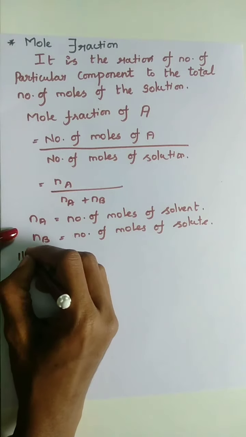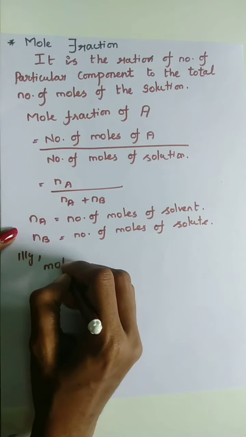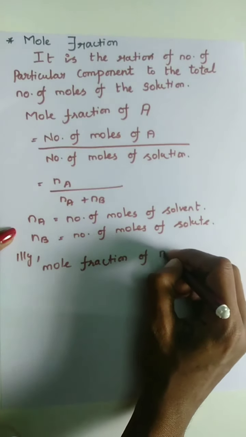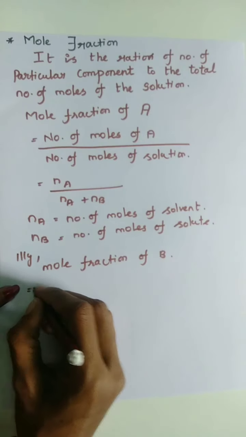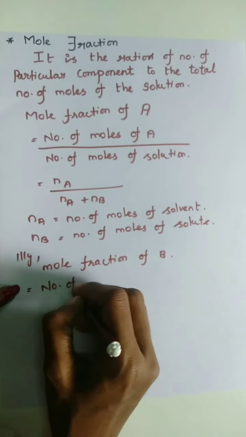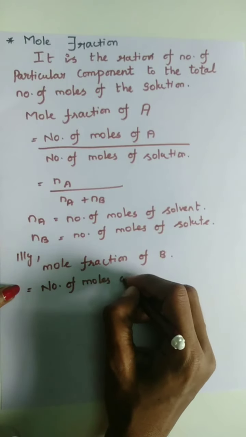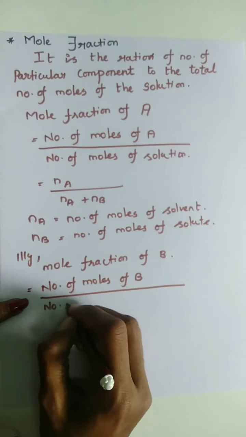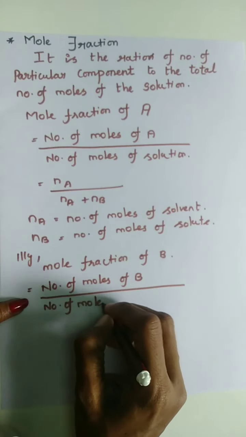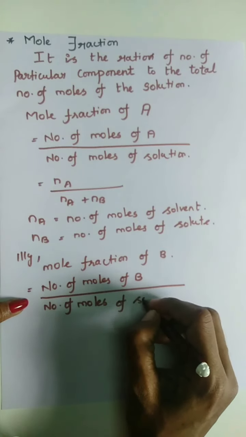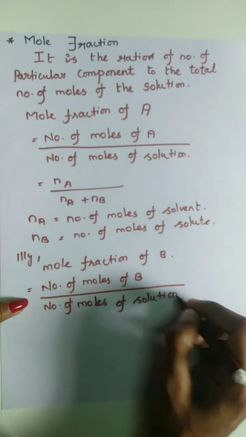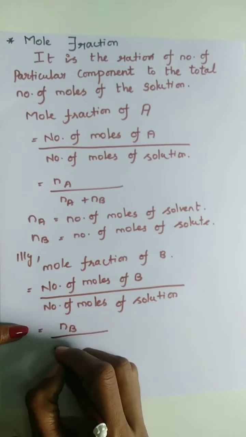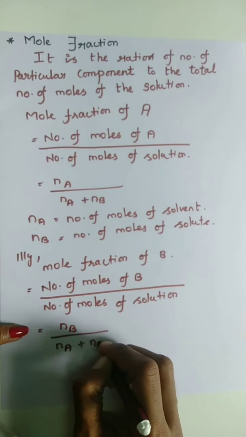Similarly, mole fraction of B is the number of moles of B divided by the number of moles of solution, which means Nb divided by Na plus Nb.